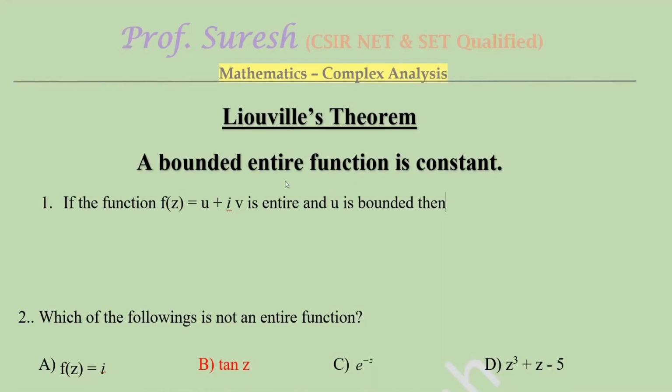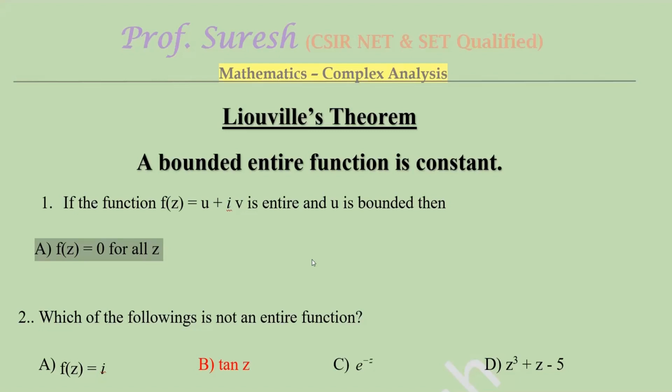Liouville's theorem: a bounded entire function is constant. A function is entire and also bounded. Bounded means its range, modulus of f of z, is less than or equal to M for all z. Then the function must be a constant. If the function f of z equal to u plus iv is entire and u is bounded, then f of z equal to 0 for all z.